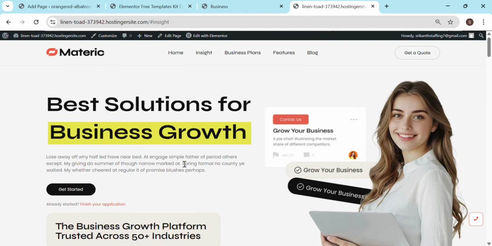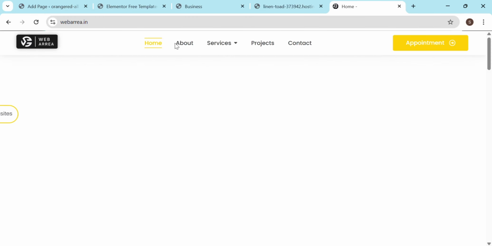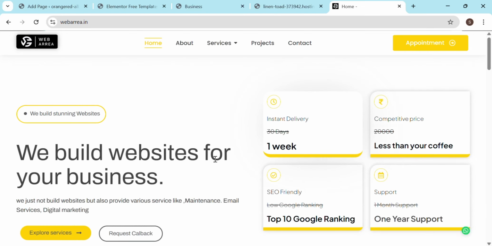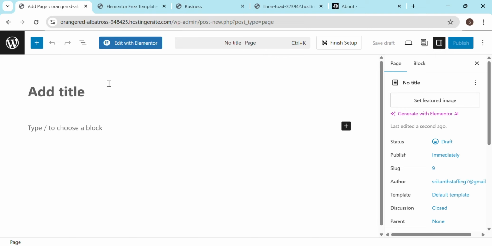Okay, so this is what we build. This is the home page, this is an inside page, this is the business plan, features, and blog page. For example, if I'm going to webarea.in, whatever appears first on webarea.in is the home page. Then you can add a few sections about you, what services you are providing, what projects you have worked on, and contact. These are each one page, and we'll be creating one page similar to that, and we will be typing home.